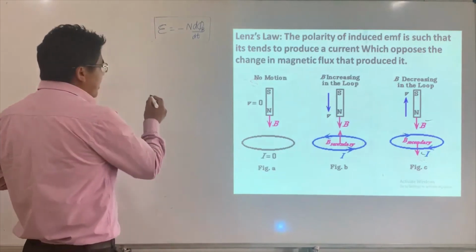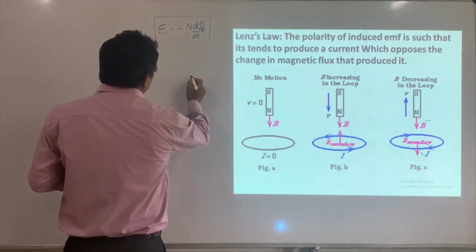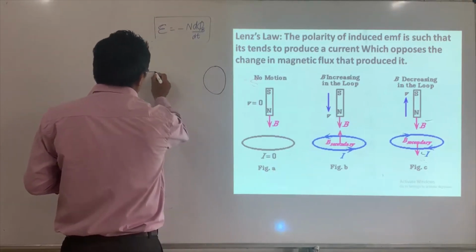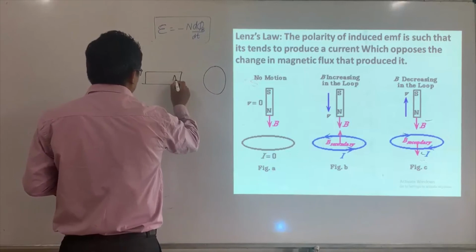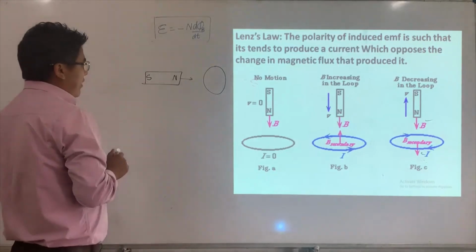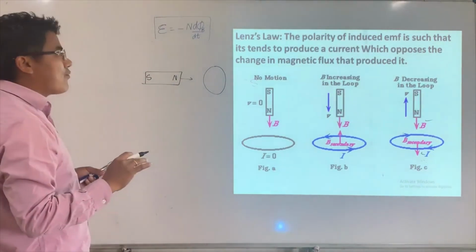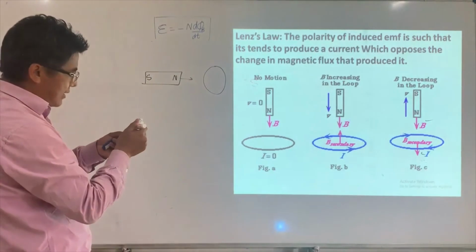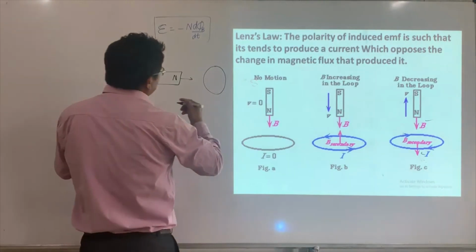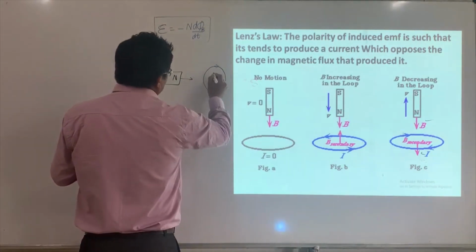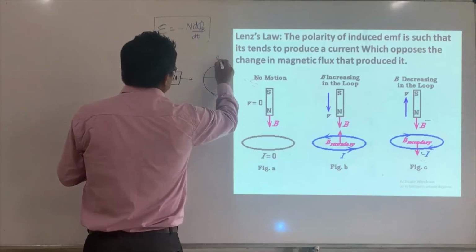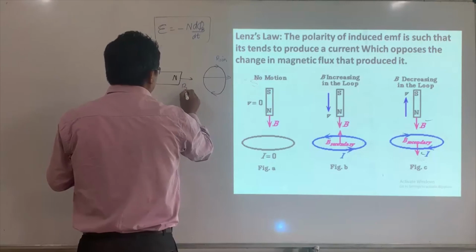So look here. Let's say this is a coil, and I have a magnet like this, north, south, and I push it. Let's say that instead of Lenz's law, I just do the converse, so the induced current is in this direction, and the magnetic field is going to be along this. This is the induced magnetic field, and this is the magnetic field.